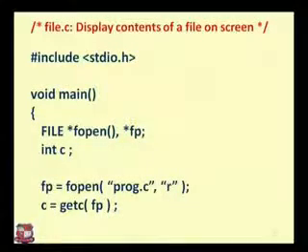Then in the program, we can see void main. Void main means no return type. Void means it is returning nothing. Main is a function. Then starting off